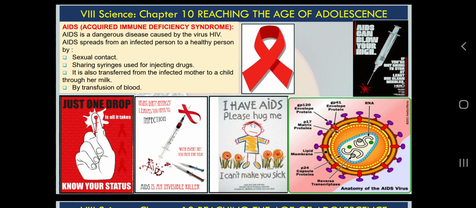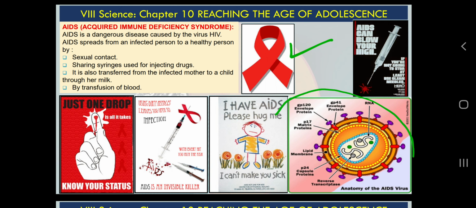And these are some banners. I am sure you have seen some of these banners in your school and in the newspaper or news, because it is a very famous disease, and these types of banners and posters we see everywhere. And this is the symbol for HIV/AIDS. This symbol is used by people who work for HIV/AIDS, meaning they spread awareness or distribute medicines. If they do some good work for AIDS, they use this symbol.